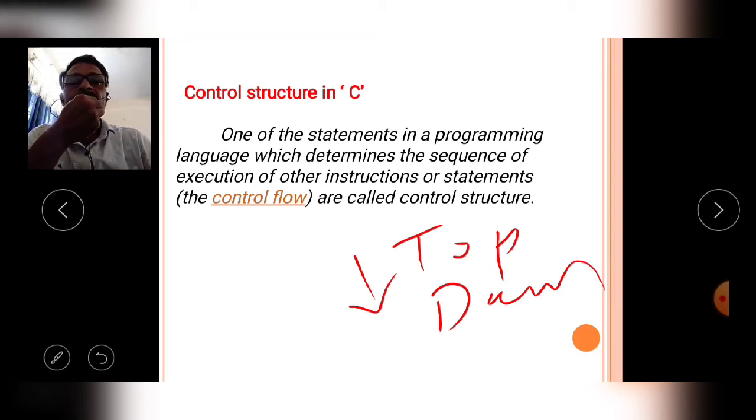Those statements are called control statements, and control statements are also called control structures. So we simply say that the statements which control the control are called control statements. These control statements are called control structures in the C language.